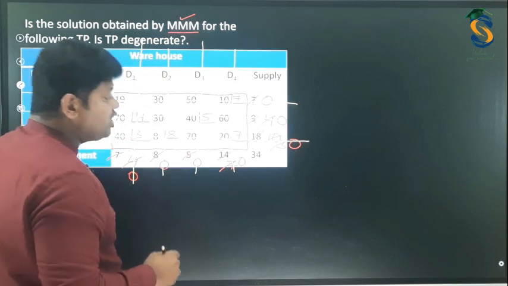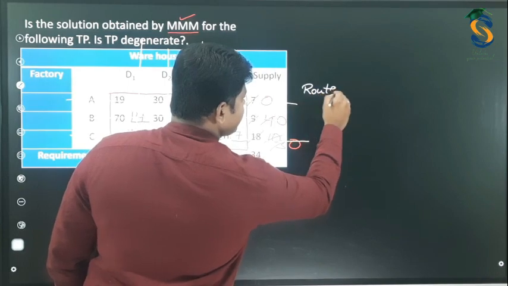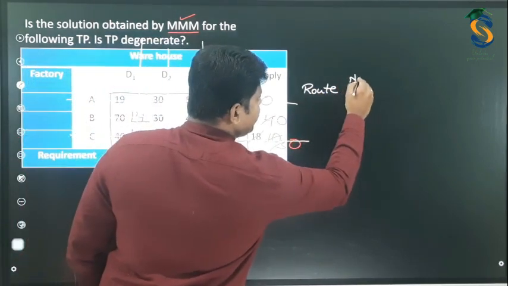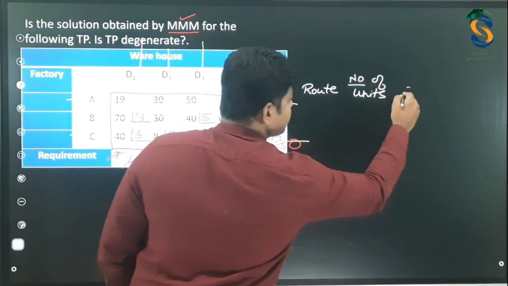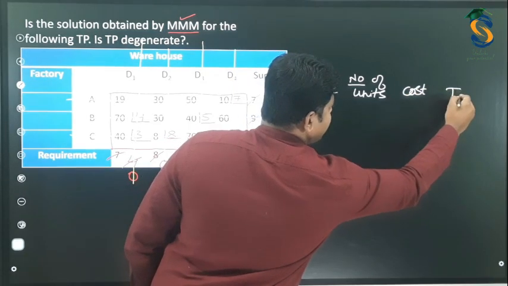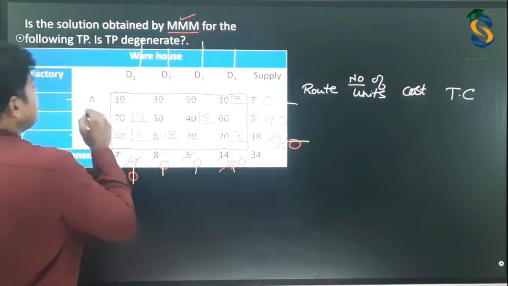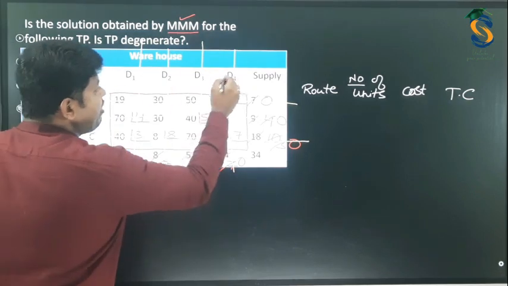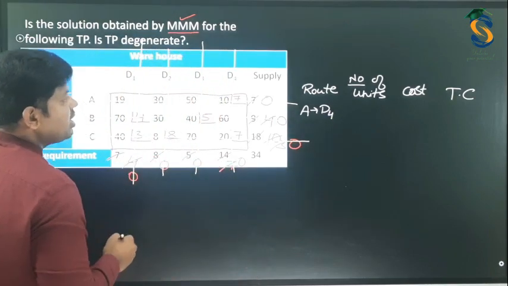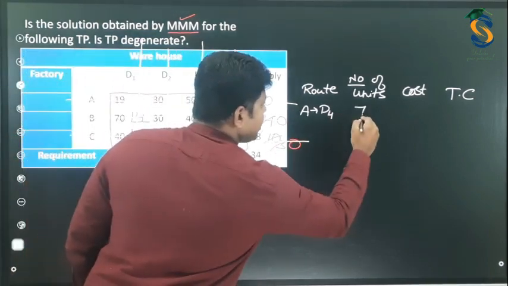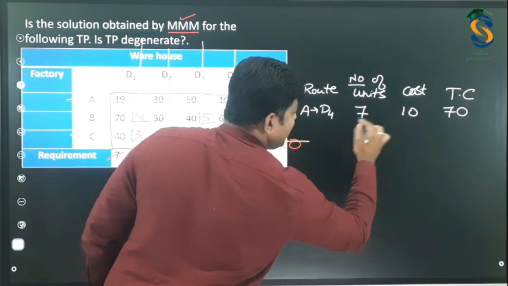What next? Our job is to write down the 4 columns. One is route. The second one is number of units. Then the cost per unit and total cost. TC means total cost. Now, you have to find the allocations here. The first allocation is A to D4. Hence, you need to write down A to D4. Number of units allocated is 7. Then the cost is 10. So total cost is 70. That is, you need to multiply these two.